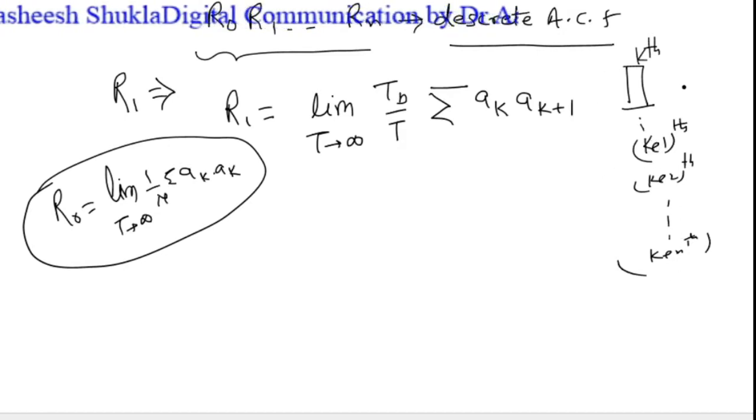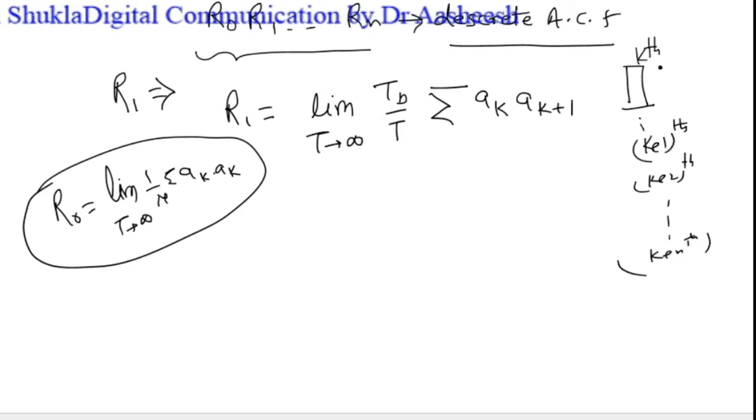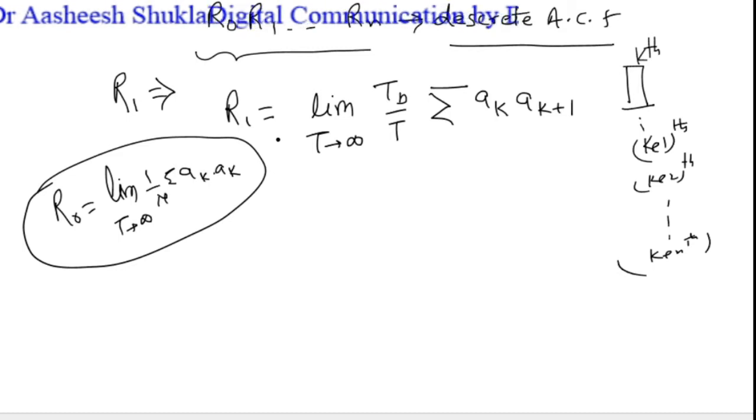So it will be the most generalized autocorrelation function because we are taking all those n possible shifted versions. That's why R1 can be written as limit T tending towards infinity 1 upon n summation of AK into AK plus 1.